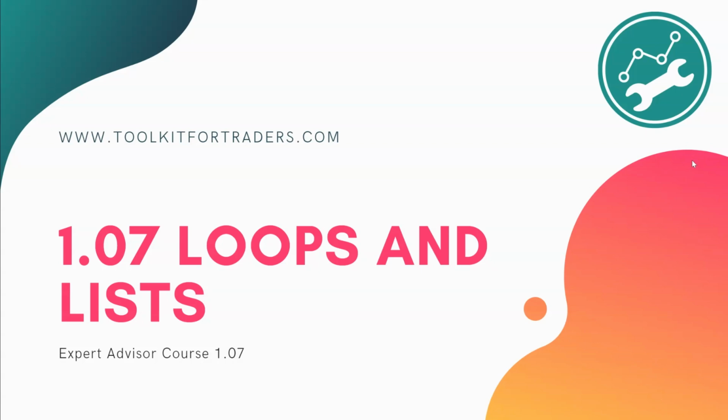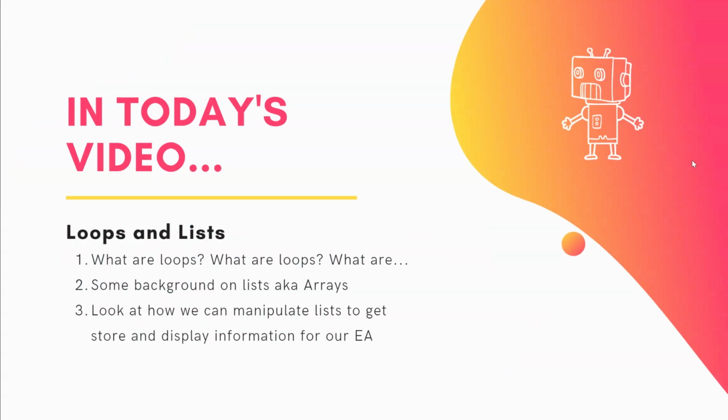So today we're looking at loops and lists. So what are loops? It's a bad joke, but you get the point. We're going to look at loops, what they are. And in order to look at loops properly, we need to get some background on how we use lists in our MQL5 code. Now, lists in programming speak are referred to as arrays. So we'll talk a bit about how we can work with them, and then we'll look at how we can manipulate our lists to get and store information that we can display for our EA.